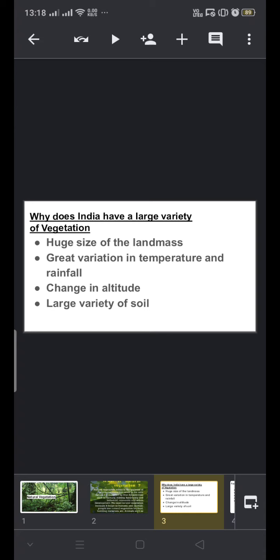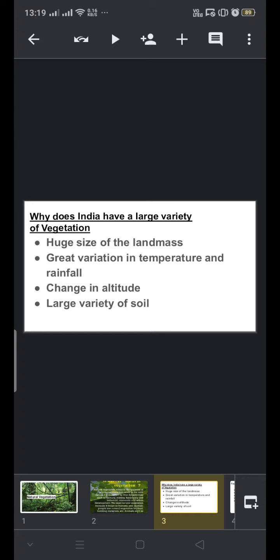Because of that there is a variety of vegetation. Secondly, great variation in temperature and rainfall. Because the landmass is huge, there is variation in temperature and rainfall, and with that there is variation in the type of vegetation also.